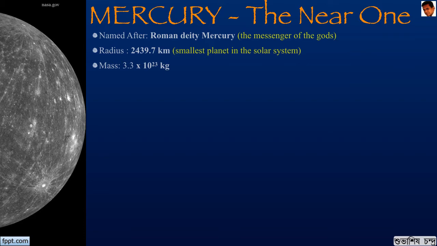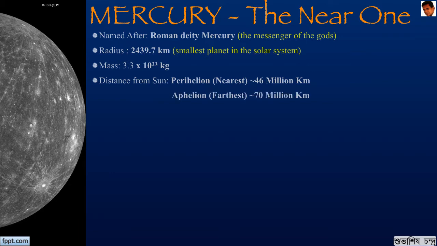Its distance from the Sun at its nearest is about 46 million kilometers. The nearest distance to the Sun is called the perihelion. The aphelion, which is the farthest the planet is from the Sun, is 70 million kilometers. The distances are quite eccentric, and this results in a highly eccentric egg-shaped orbit of Mercury around the Sun. It takes about 88 Earth days to complete one revolution around the Sun in this highly eccentric egg-shaped orbit.